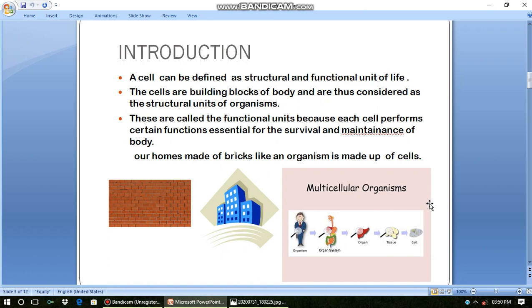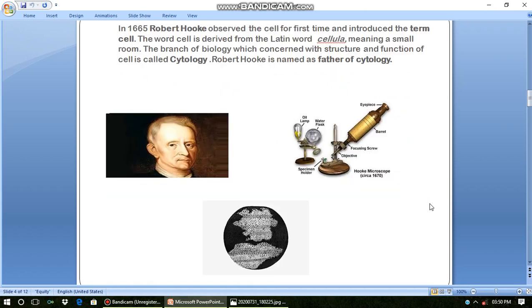Next we will see who are the scientists who discovered this. In 1665, Robert Hooke observed the cell for the first time, and he is the one who introduced the term cell. Robert Hooke took a thin slice of cork and observed it under the microscope.